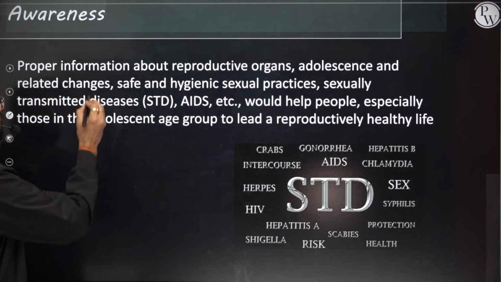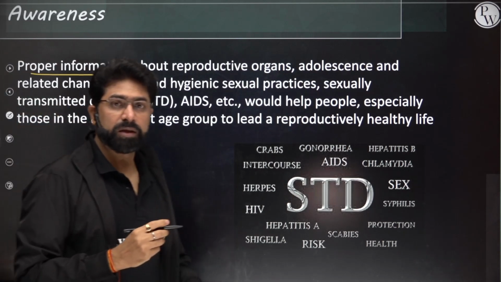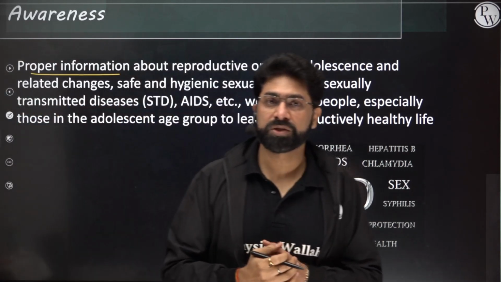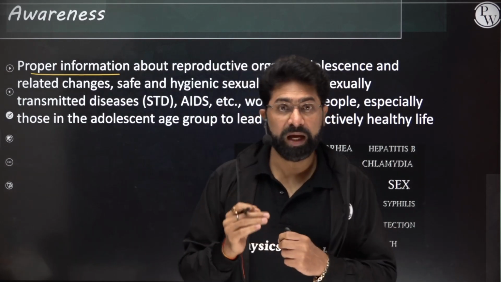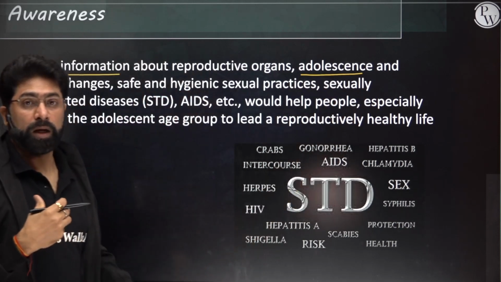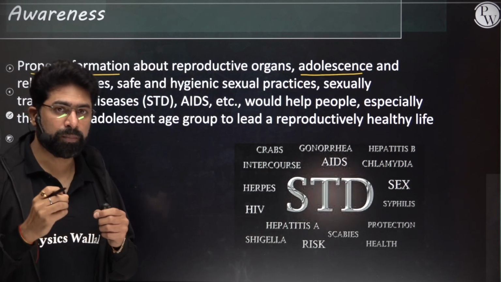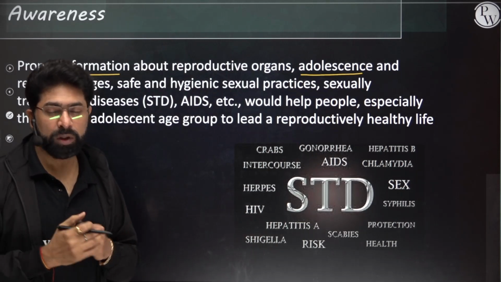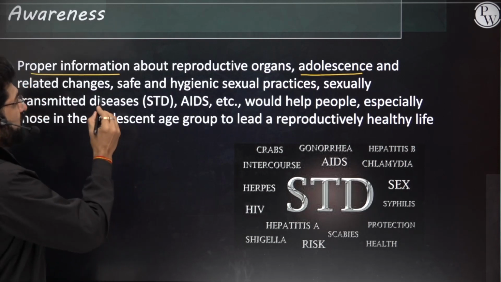Let's see here. Now, proper information has to come to you. It is not that some myths or misconceptions should be followed. Proper information has to come. And especially in the adolescent age, you have many changes in the body. The hormonal changes are happening. And so proper advice should be given to that adolescent child. So let's see how.